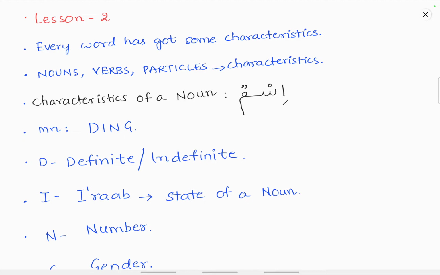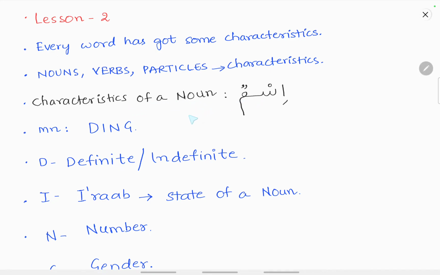Today we will be dealing with the characteristics of a noun. Every word has got some characteristics. Here, nouns, verbs and particles have got characteristics. So today we will be dealing with the characteristics of a noun. A noun in Arabic is known as ismun.